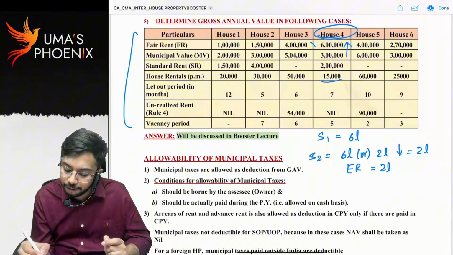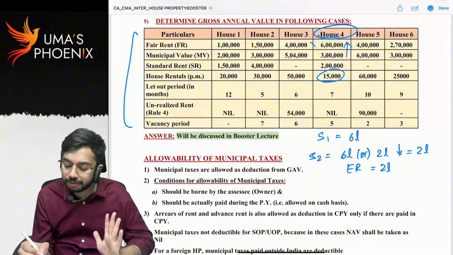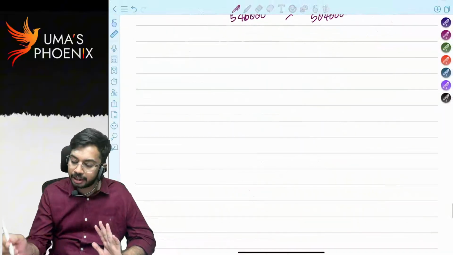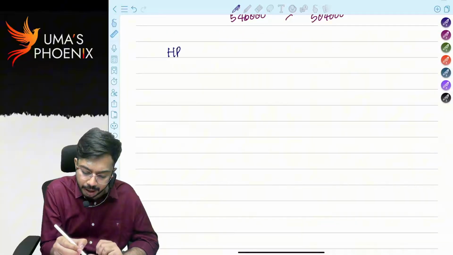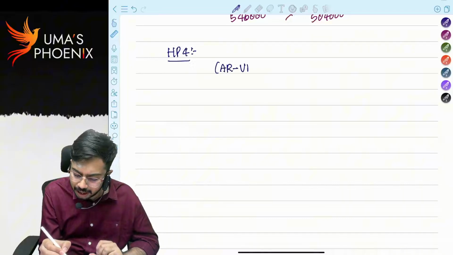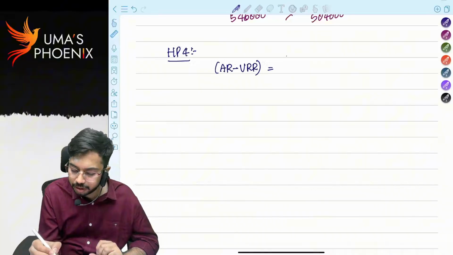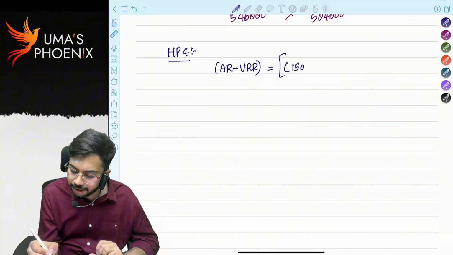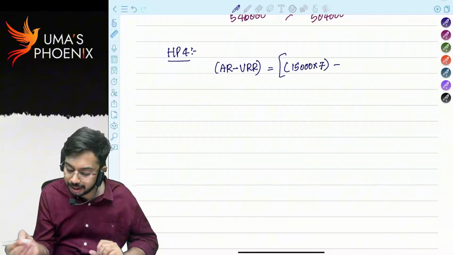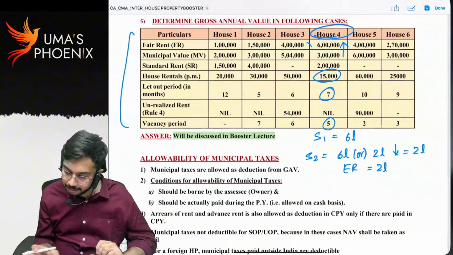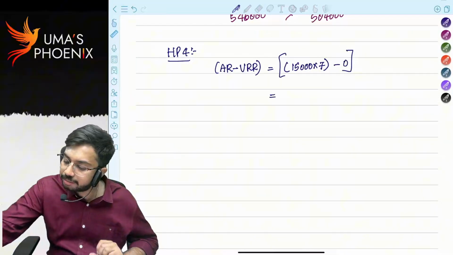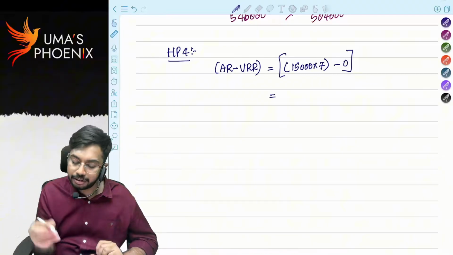Actual rent is 15,000 rupees. It was let out for 7 months and vacant for 5 months. Now let us calculate actual rent minus unrealized rent for house property 4. How much is actual rent? 15,000. It was given on rent for 7 months. How much is unrealized rent? Unrealized rent is 0. So 15 sevens are 1,05,000.